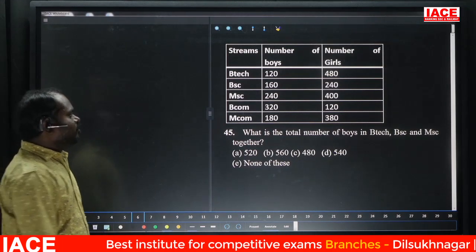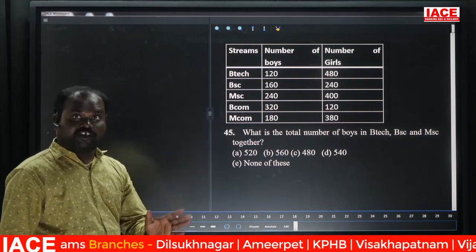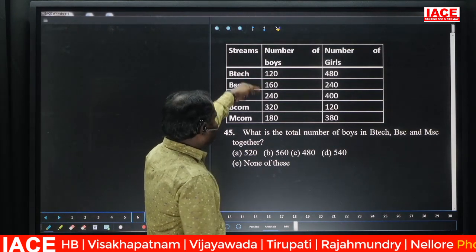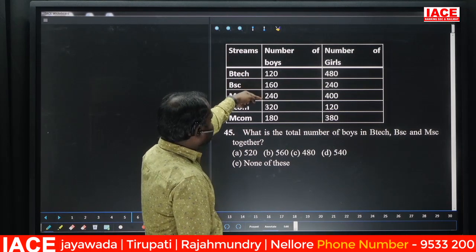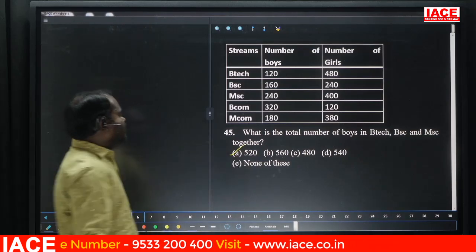45. What is the total number of boys in BTech, BSc, and MSc together? The question is asking for the total boys. BTech, BSc, MSc, these three. So 200, 400, 440, 500, 520. 520 is nothing but option A. Next.